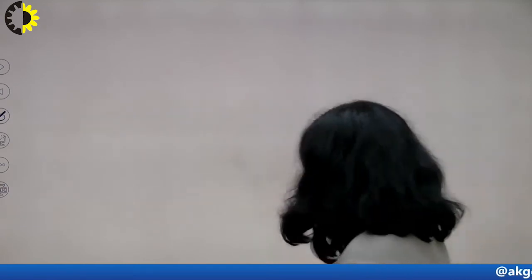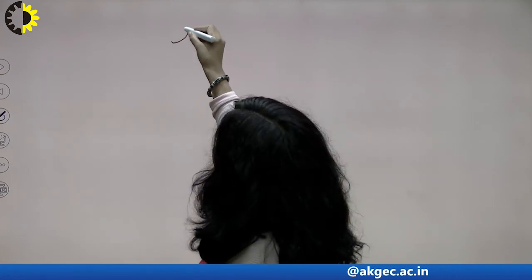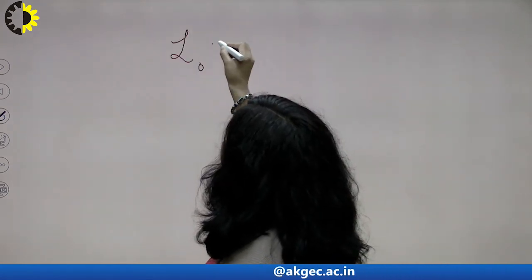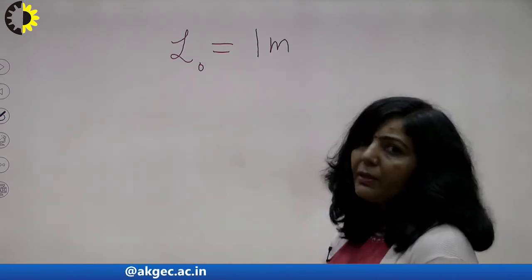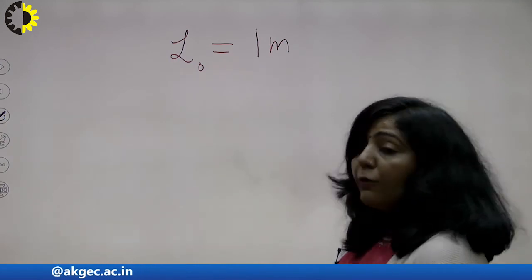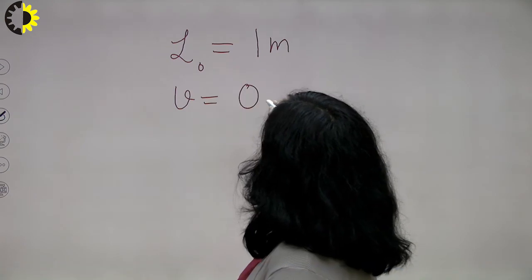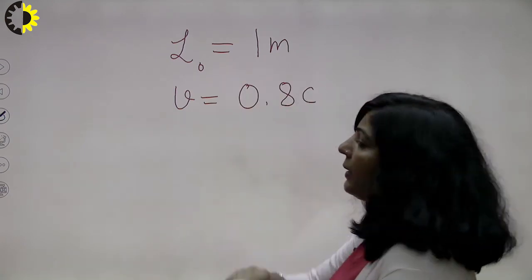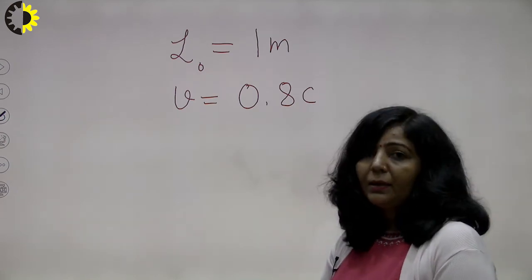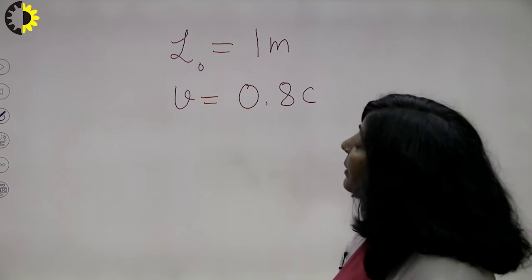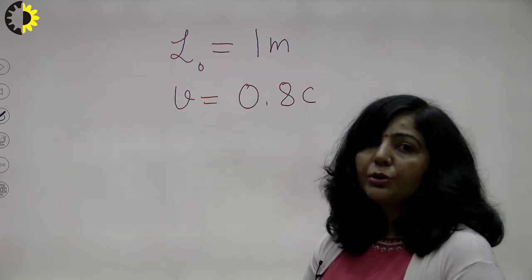I am taking a meter rod. Suppose you have a meter rod, then I can write that the length of the rod is 1 meter. For a stationary observer, if that meter rod is moving along the x-axis with 0.8 c, then you have to tell me what will be the length of that meter rod for that stationary observer along the direction of motion.